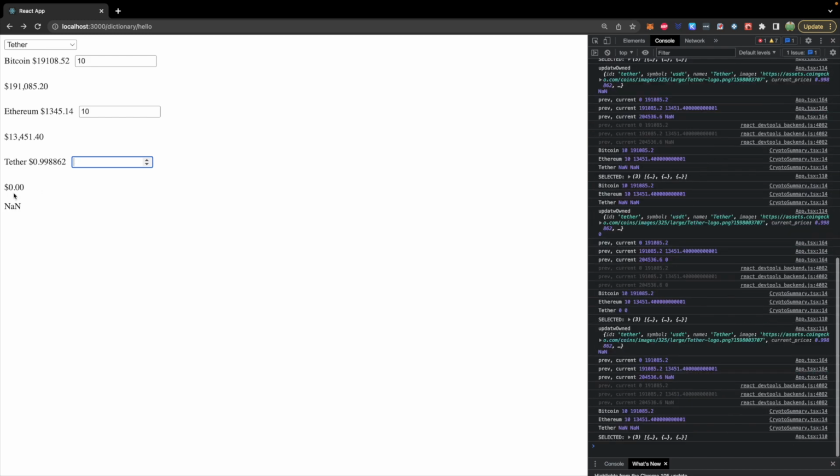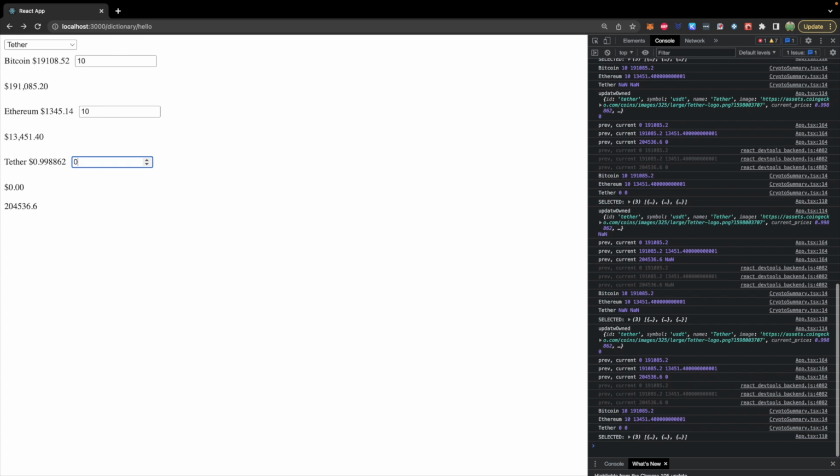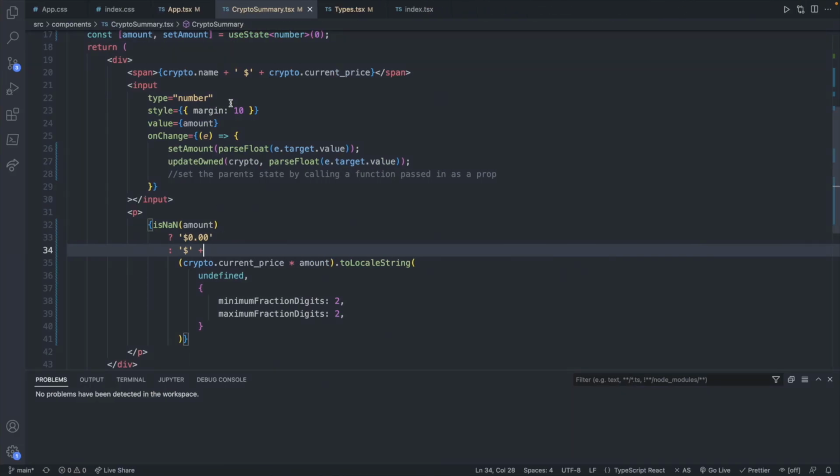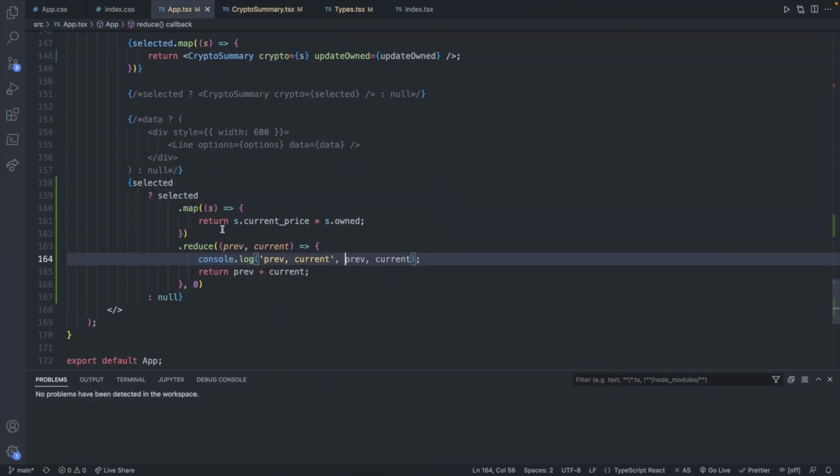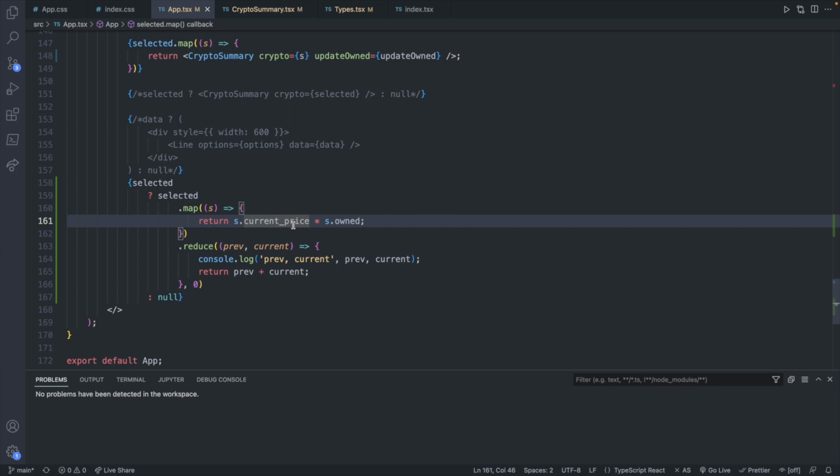It still doesn't fix this problem down here where the aggregation is not a number. And this has to do with the internal value, the amount is still not a number. And we are trying to aggregate that with other numbers, so we're getting not a number. And that's going to be defined inside of app, where we are doing this map. We are multiplying the amount owned by the current price, which if the amount owned is not a number, this multiplication is going to give us not a number,